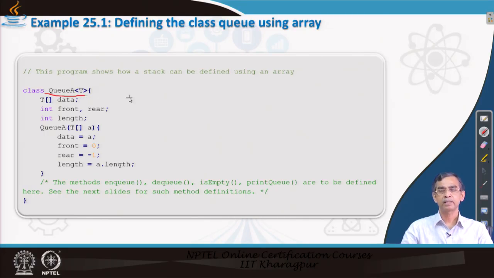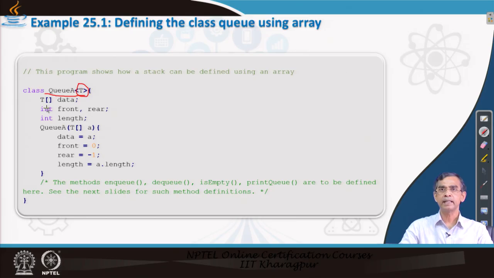The name of the class is queueA, where A stands for array representation. So it is basically a queue using an array, and it has a generic type T. This means that the queue we are going to define can hold any type of data: integer, character, string, even a user defined data type.